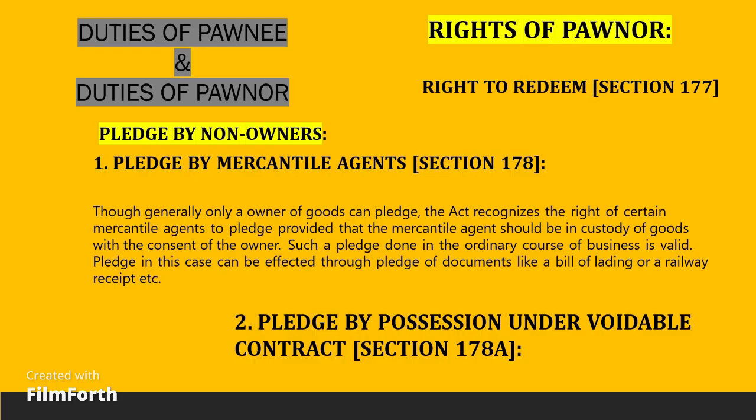Rights of a pawnor. As the bailor of goods, the pawnor has all the rights of the bailor. Along with that, he also has the right of redemption to the pledged goods, which is enumerated under Section 177 of the Act. Right to redeem. Section 177. If a time is stipulated for the payment of the debt, or performance of the promise, for which the pledge is made, and the pawnor makes default in payment of the debt or performance of the promise at the stipulated time, he may redeem the goods pledged at any subsequent time before the actual sale of them, but he must, in that case, pay, in addition, any expenses which have arisen from his default.